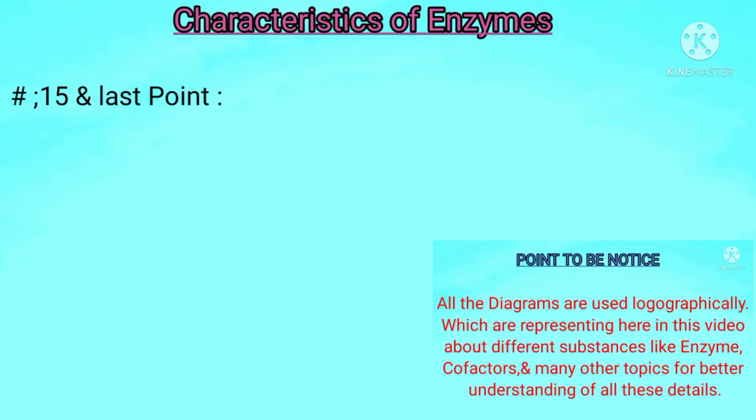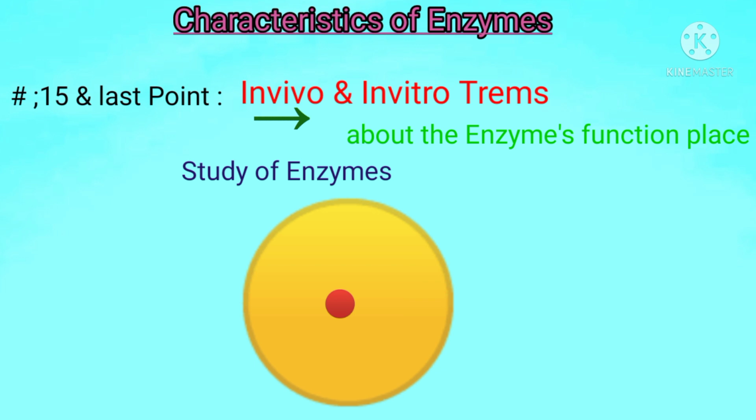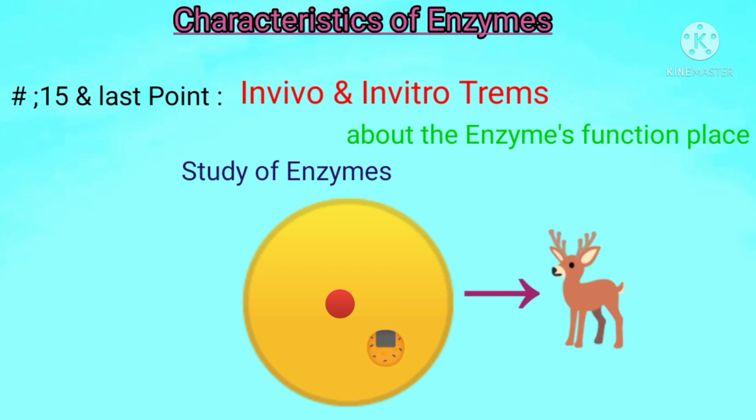Next, during the 15th and last point, we try to understand the in vivo and in vitro terms about the enzyme's function. Students, in vivo is the study of an enzyme inside the cell. For better understanding, suppose it is a cell of an organism and an enzyme is present in the cell. If we study this enzyme inside the cell, then it is known as an in vivo study.